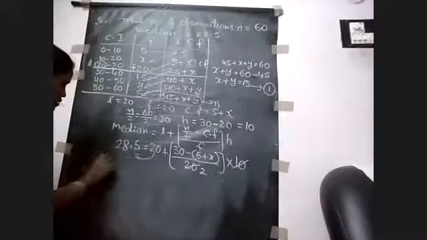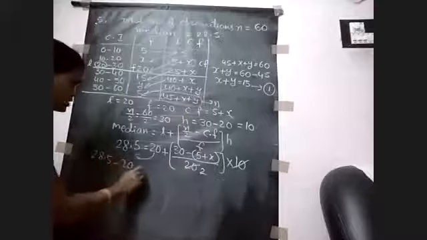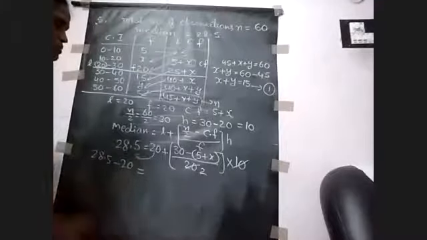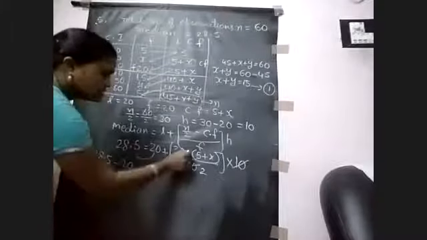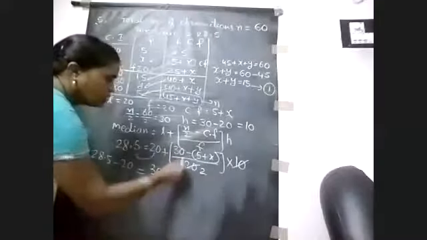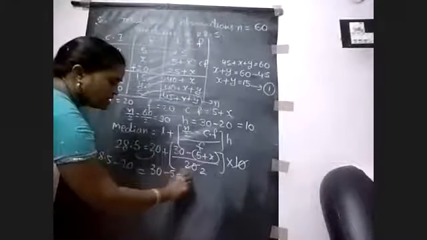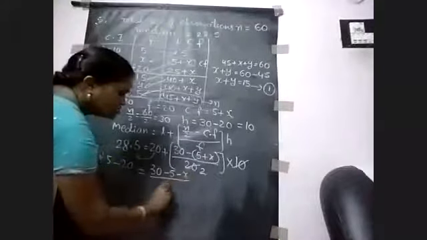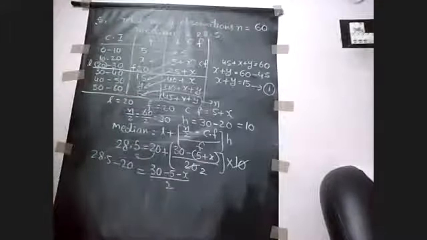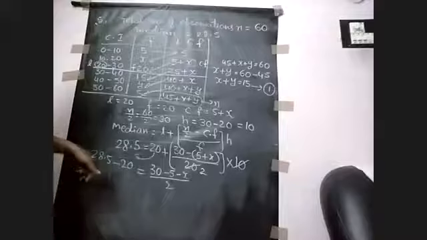So 28.5 minus 0.5 is equal to 30 plus into minus 5 plus into minus x, divided by 2, and then here we get 8.5.